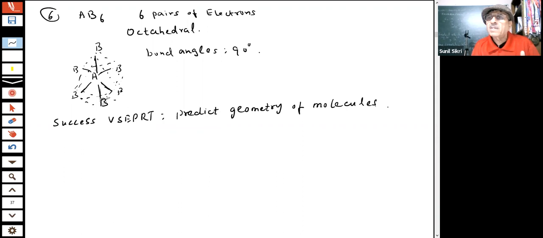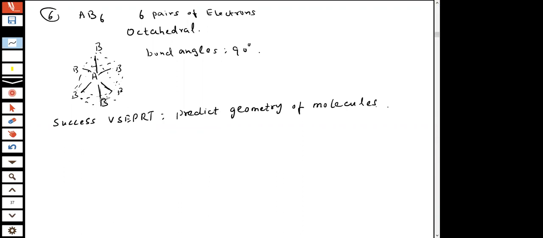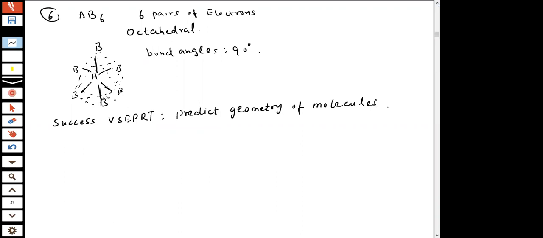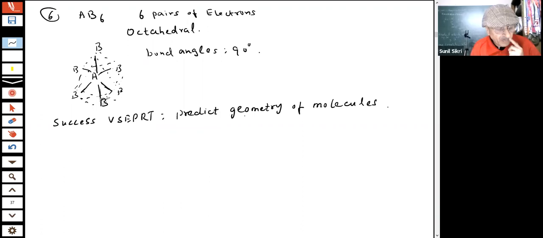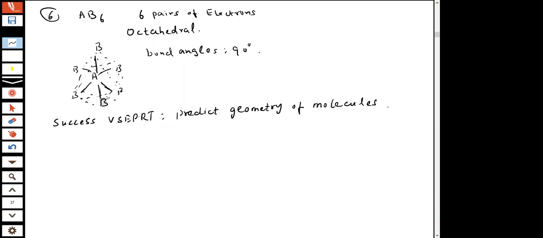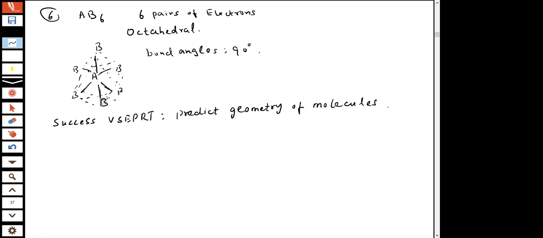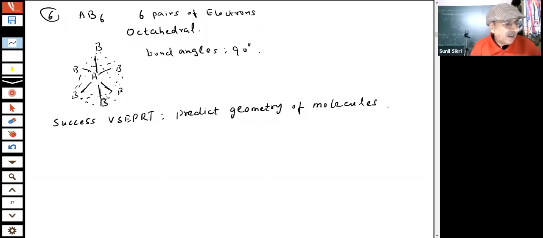Experiments are done by machines, by instruments, and on that they verify the shapes of the molecules. This theory can explain the shapes. Therefore, we can say that this theory has been able to predict the molecular shapes, and this theory was proposed only after it could give the shapes of a large number of molecules, students.